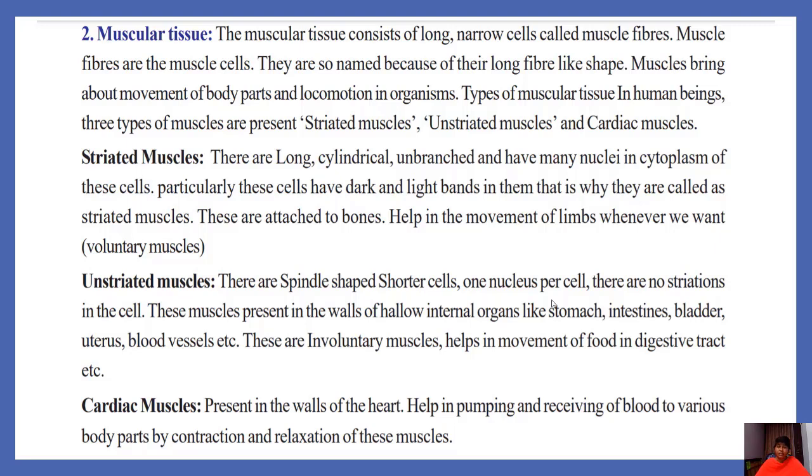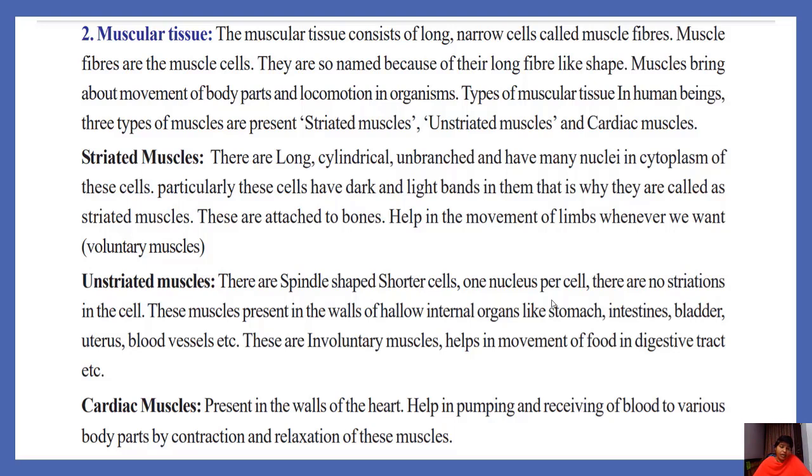Where are striated muscles located and what do they do? They are long, cylindrical and unbranched and have many nuclei in the cytoplasm of these cells. Particularly these cells have dark and light bands in them. That is why these cells are called striated muscles. These are attached to bones, hence we call them bone muscles. They help in the movement of limbs whenever we want. These are the voluntary muscles. Voluntary means whenever we want, then only we can move the parts.